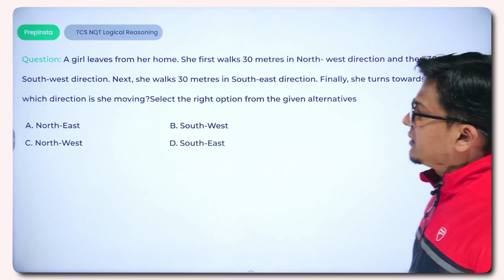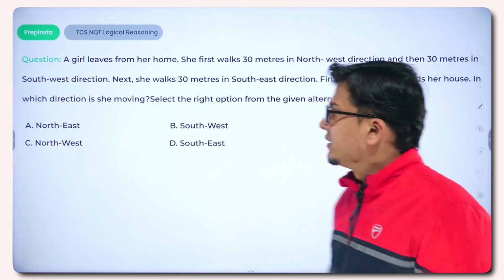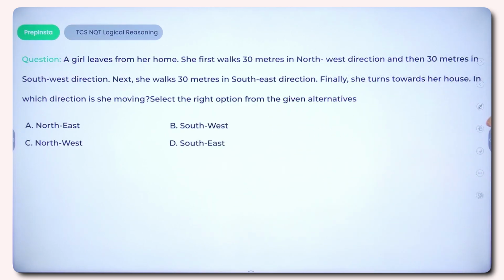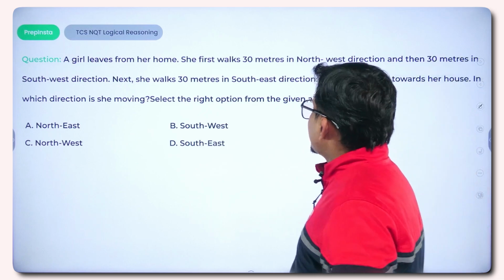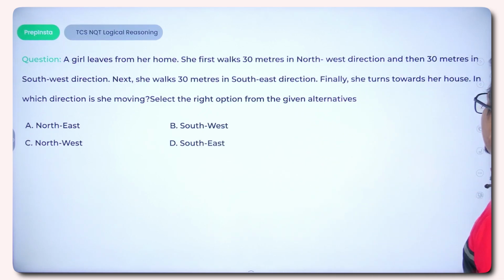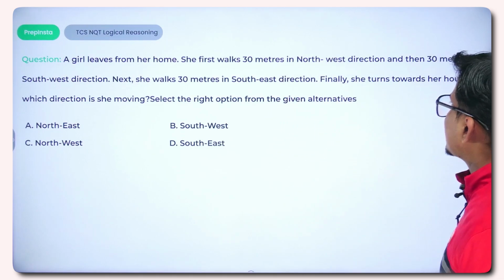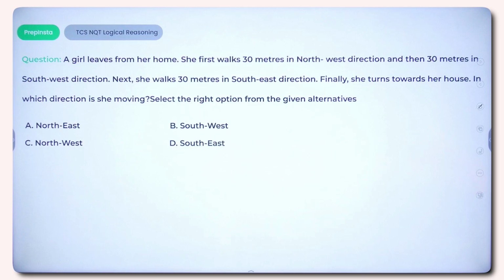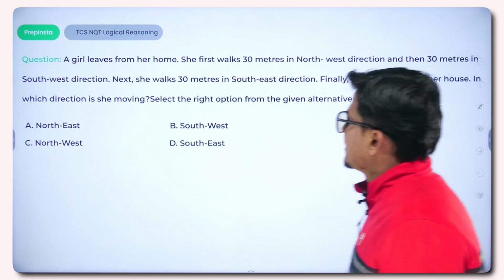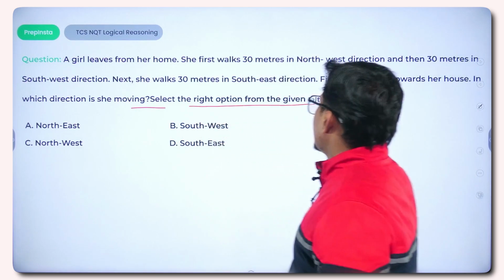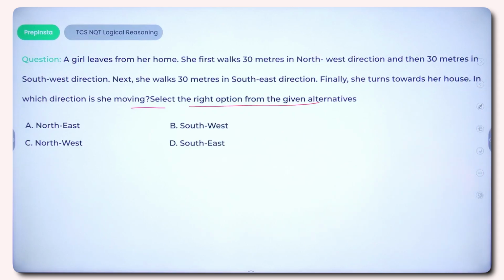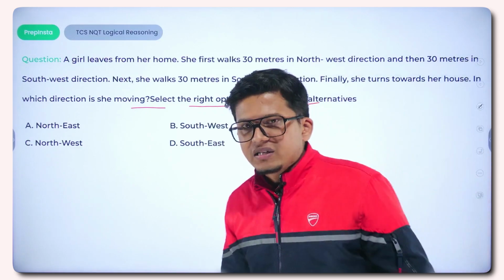Let us come to the next question, that is a direction based question. A girl leaves from her house. She first walks 30 meters in northwest direction and then 30 meters in southwest direction. Next, she walks 30 meters in southeast direction. Finally, she turns toward her house. In which direction is she moving? Select the right option from the given alternatives, right? So this is the direction based question.